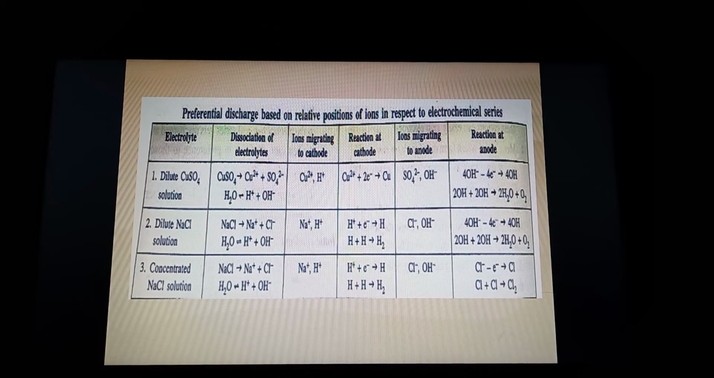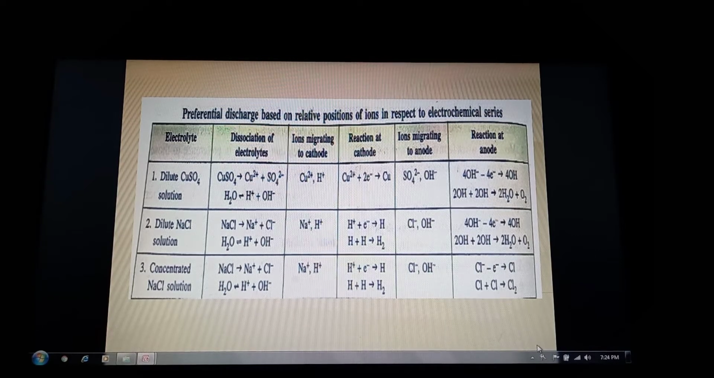Now see this table, this is there in your book also. Now, dilute copper sulfate solution. Dissociation takes place, so ions are formed: cupric ions and H plus ions. So who will be going first? Cupric ions will go to the cathode and get discharged as copper metal, and it will get deposited. Out of the two anions, the hydroxyl ions will go: 4 OH minus, losing 4 electrons, gives 4 OH. In the previous slide it was shown in steps. Here it is being shown in consolidated form. So this 4 OH gives you 2 H2O and O2.